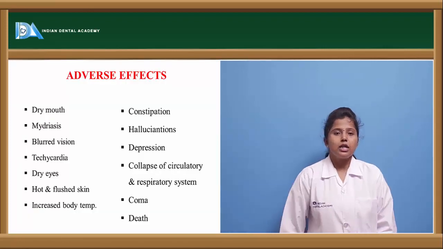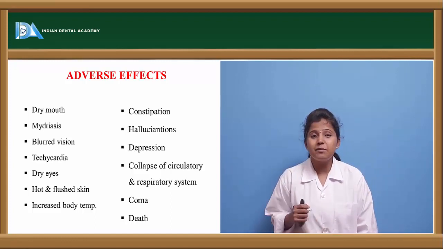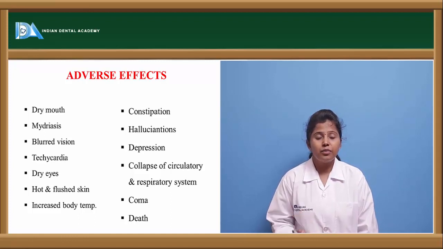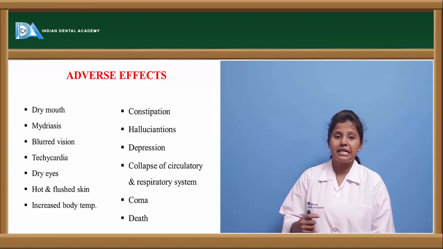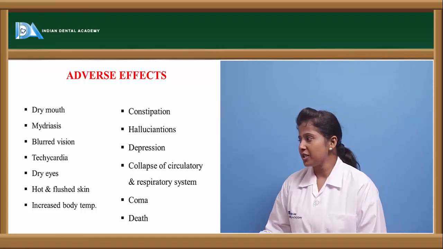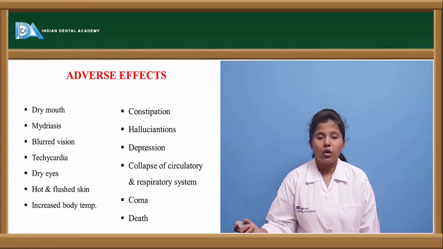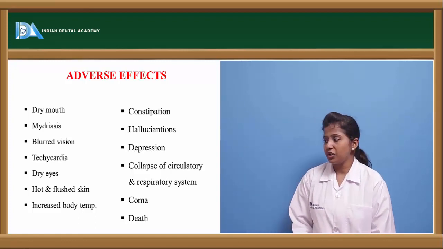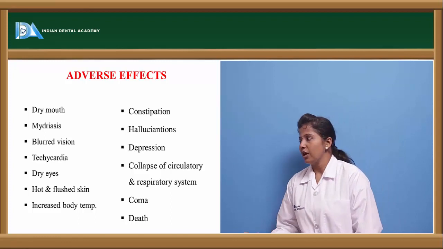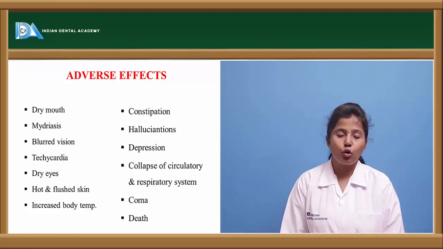The adverse effects. The most common adverse effects of any anticholinergic, or any antimuscarinic drug, are dry mouth, blurred vision, constipation, and decreased glandular secretions in the body. It causes mydriasis, tachycardia, dry eye, and hot and flushed skin. It also causes increased body temperature, hallucinations, depression, and in severe conditions it may lead to coma and death also.